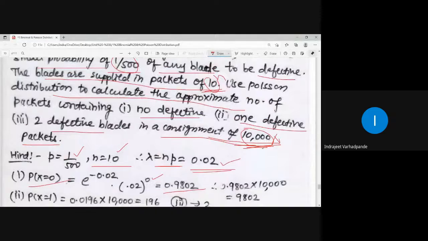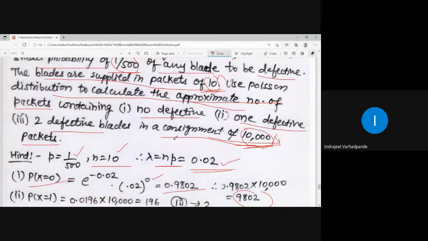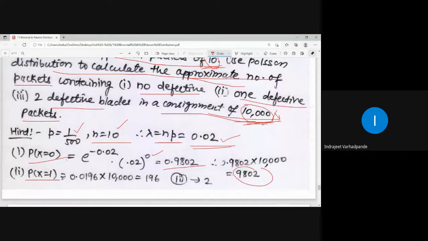What do you have to calculate? The approximate number of packets. So multiply that by 10,000 packets. So this will be 9802 packets, because 9802 packets will contain no defective blades. Probability at x equal to 1. It will be that many number of packets in which one defective blade can be found or obtained.